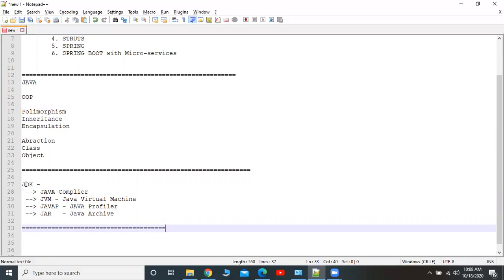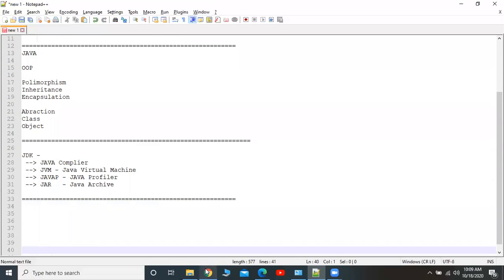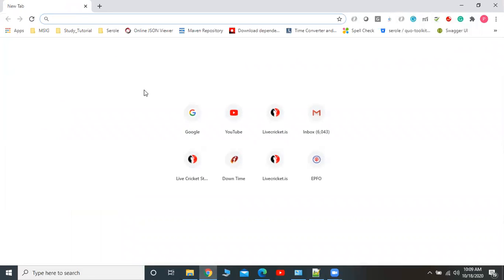As we know, the initial owner of the Java language is Sun Microsystems. Earlier, that software was available on the Sun Microsystems website. Now it is owned by Oracle Corporation, so we should download this software from the Oracle website. I'm going to show you the steps to download and install the Java software on our machine to develop Java applications.